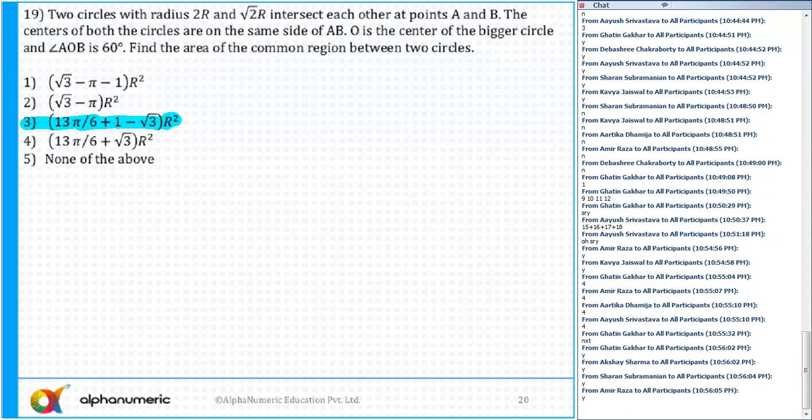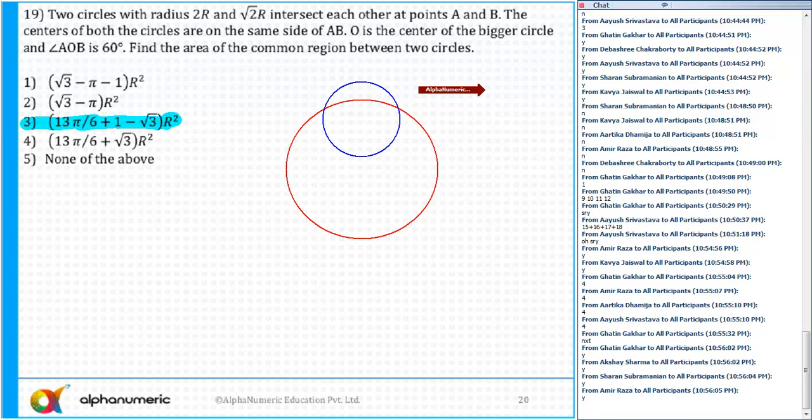There are two circles. One circle has a radius 2r, and then there is another circle with a radius root 2r, like this. I need to find out the area.